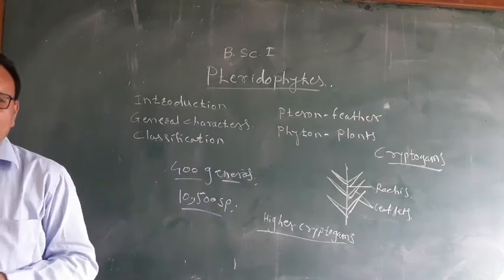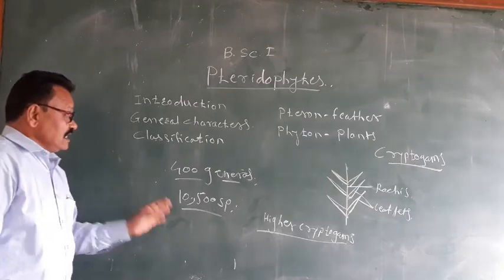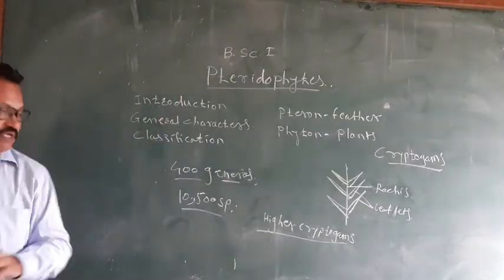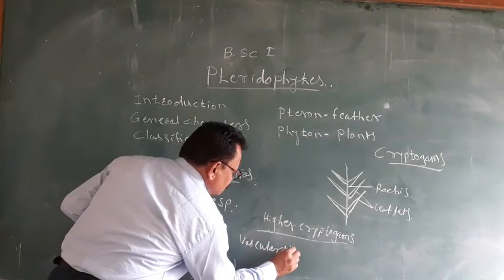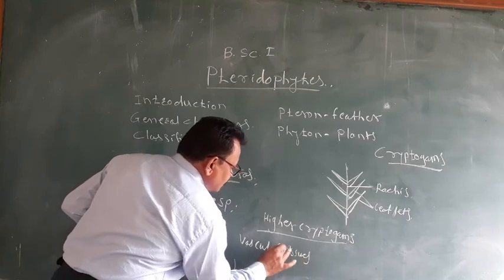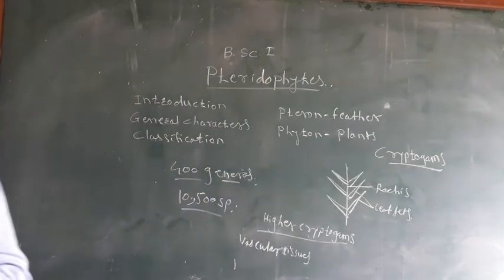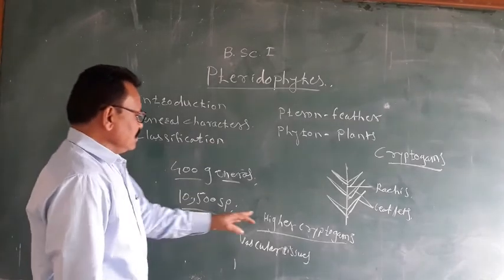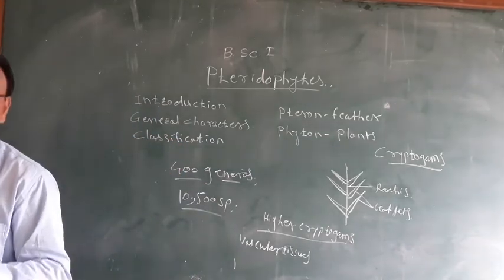Why are pteridophytes called higher cryptogams? Pteridophytes are called higher cryptogams because these plants show the presence of vascular tissues. Which vascular tissues are present? That is xylem and phloem. Xylem and phloem are present in the roots as well as in the stem, and these vascular tissues are well developed in pteridophytes.